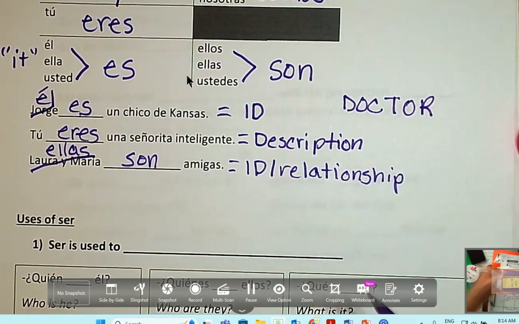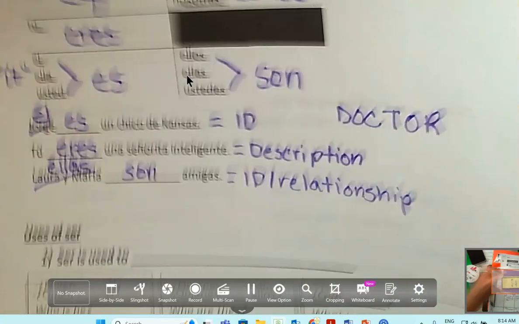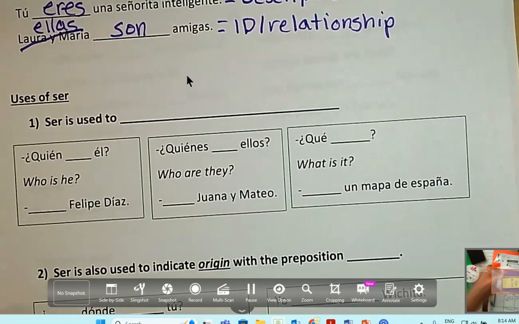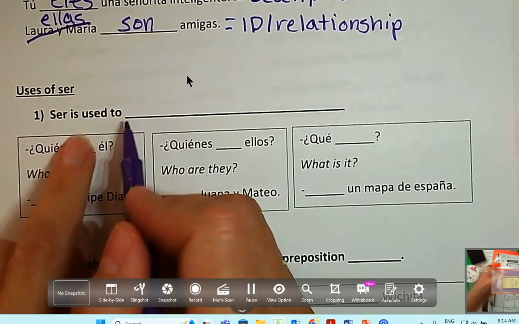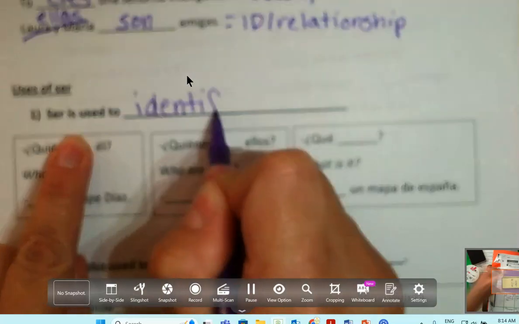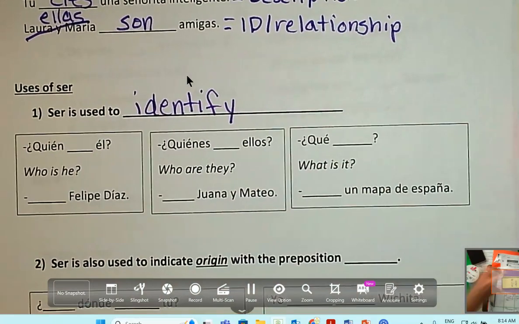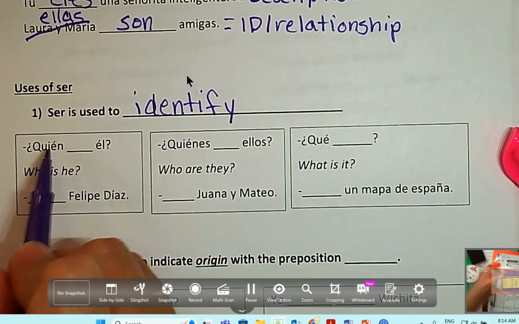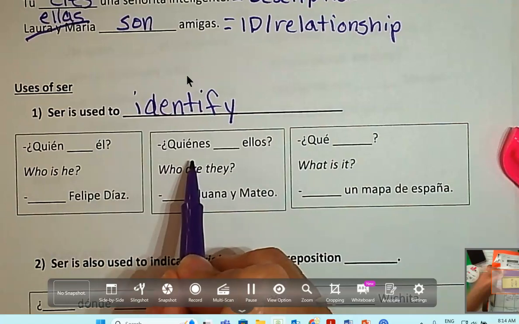Okay. So let's talk about those situations. Uses of ser. When are we going to use ser? Ser is used to identify. And we did it up top, right? But with this, we're going to throw in a couple of new interrogative question words. We're going to throw in quién and quiénes. So do you remember what they are? They're on our vocab list if you don't, so you'll be able to study them.